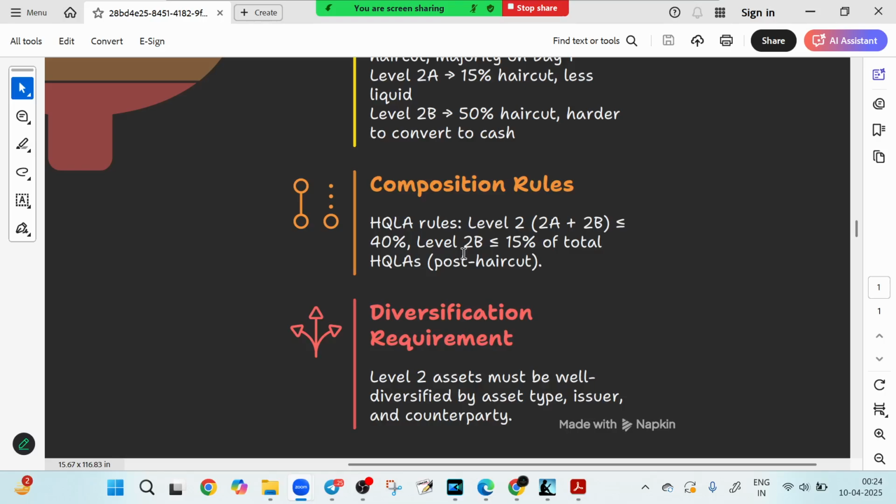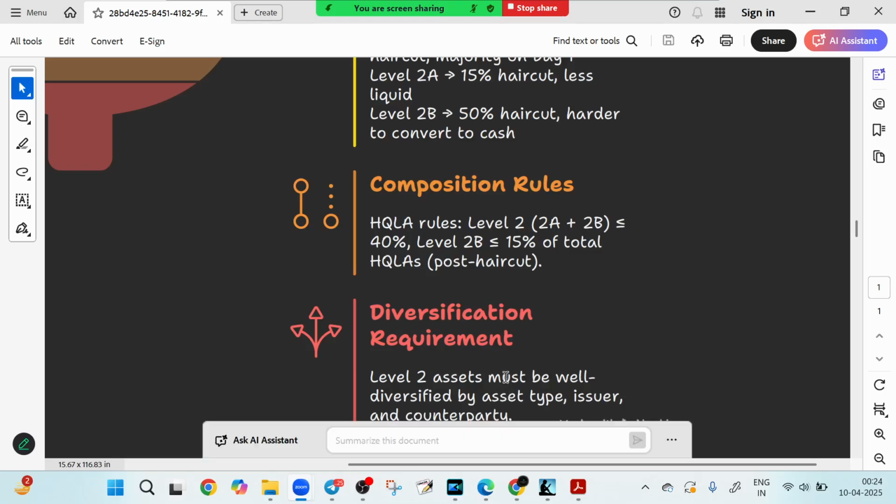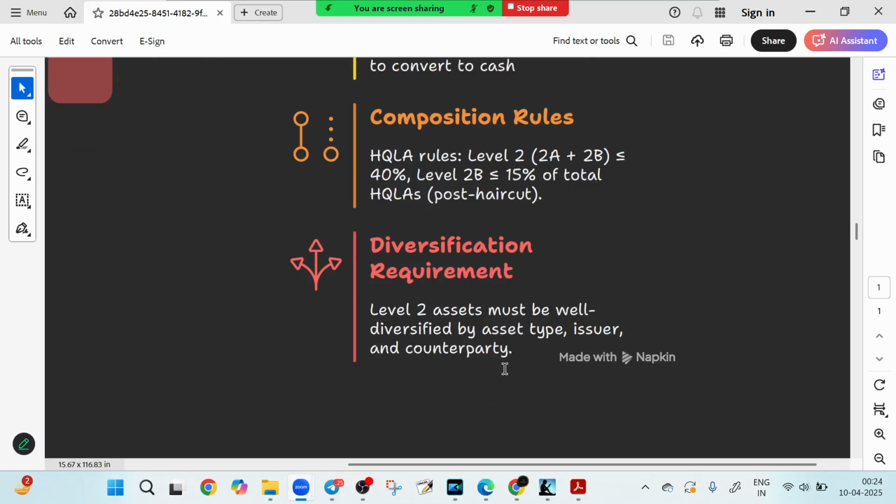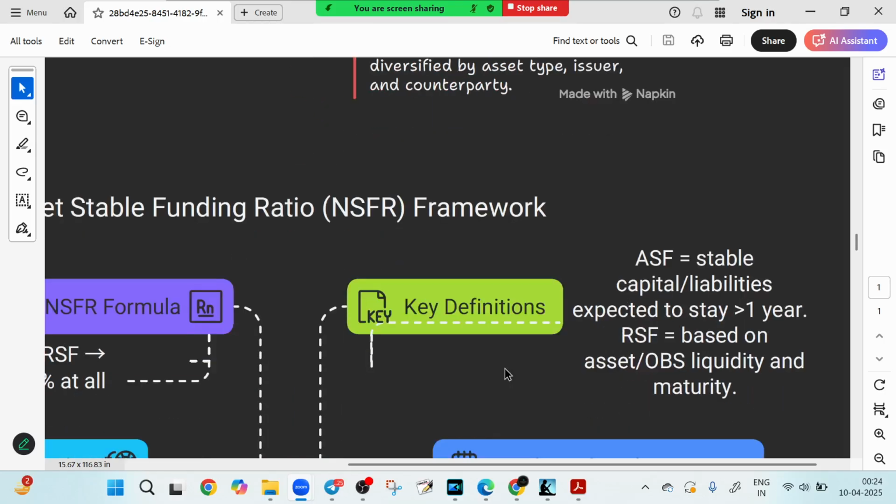Now if you look at the diversification requirement, this is the golden rule: no concentration risk. Especially in level 2 assets, the bank must diversify by issuer, asset type and counterparty. So the next time you hear liquidity cushion, think beyond just holding cash. It's about holding the right kind of asset, that is HQLA, that protects the bank in the eye of a financial storm. I hope that makes sense to you.